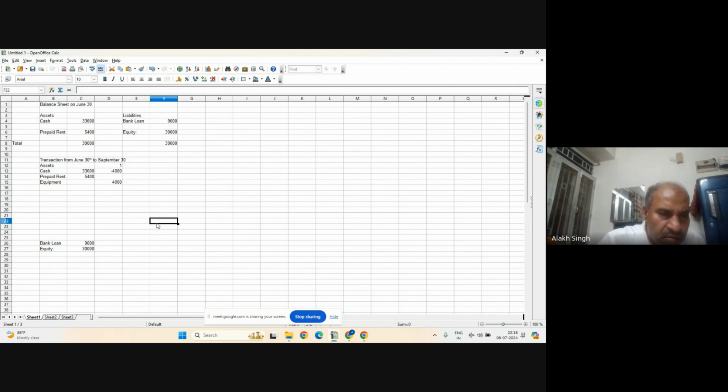Okay. And now both these balanced. So when it is in the asset side only transaction, then the cash has become minus because it was paid to purchase the equipment and equipment became positive. The liabilities have not changed at all. So we leave the liabilities like that.